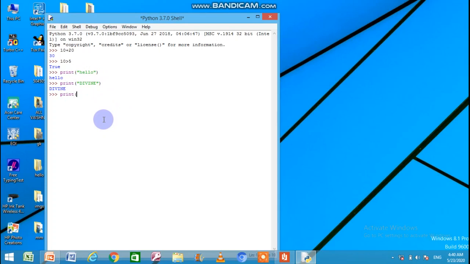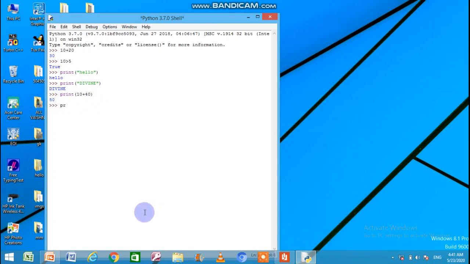The argument could be a message, or it could be a variable, or it could be an expression. Expression like I am writing print 10 plus 40. It is an expression, a mathematical expression. It will be processed and a result will be produced. You can see 10 plus 40 is solved and the result is printed in the output.